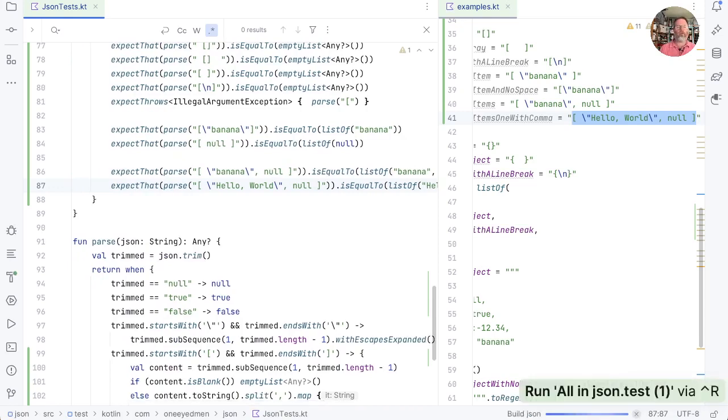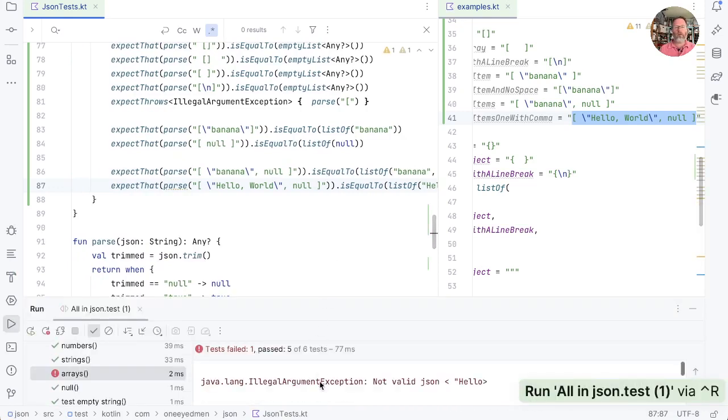And I think if we do that, it will fail. Why is that? Well, as you can see here, we ended up splitting the thing inside our square brackets on a comma, and the first one of those was hello, which isn't a valid string and therefore fails.